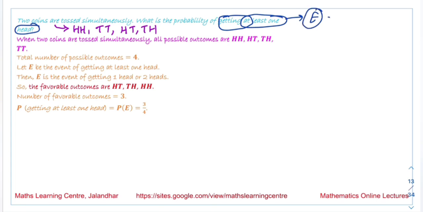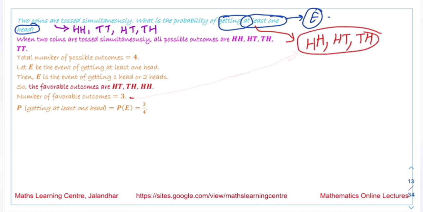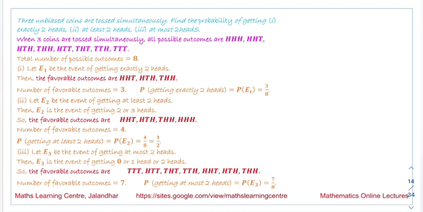So the favorable outcomes that we have: HH contains at least one head, HT contains at least one head, and TH contains at least one head. So the number of favorable outcomes is equal to 3. So the probability we get is the number of favorable outcomes, 3, over the number of all possible outcomes, which is 4. By dividing these two values, we obtain that the probability of getting at least one head is 3 by 4.